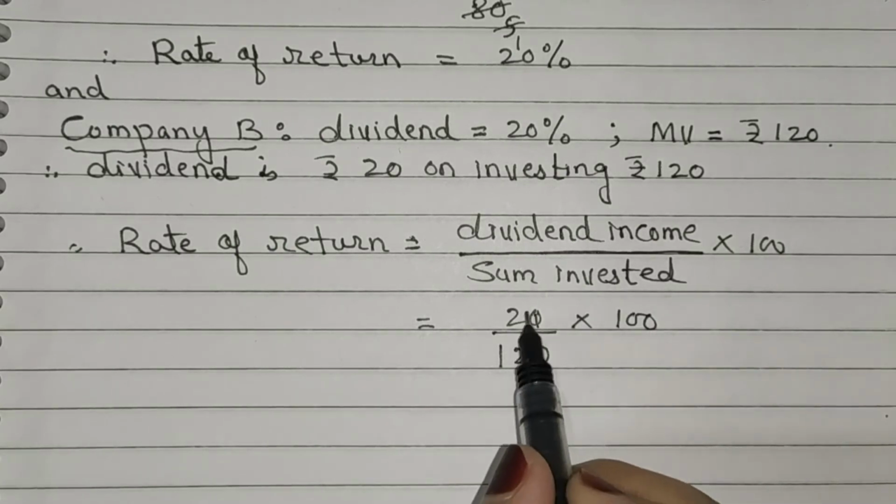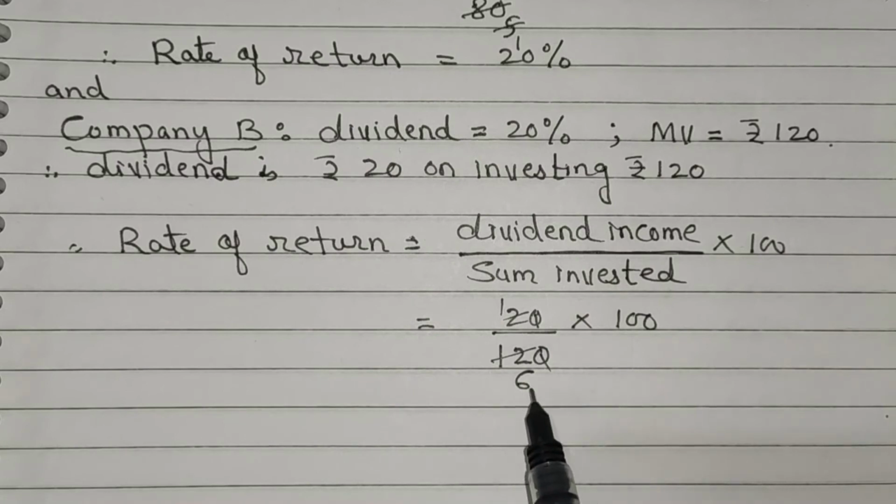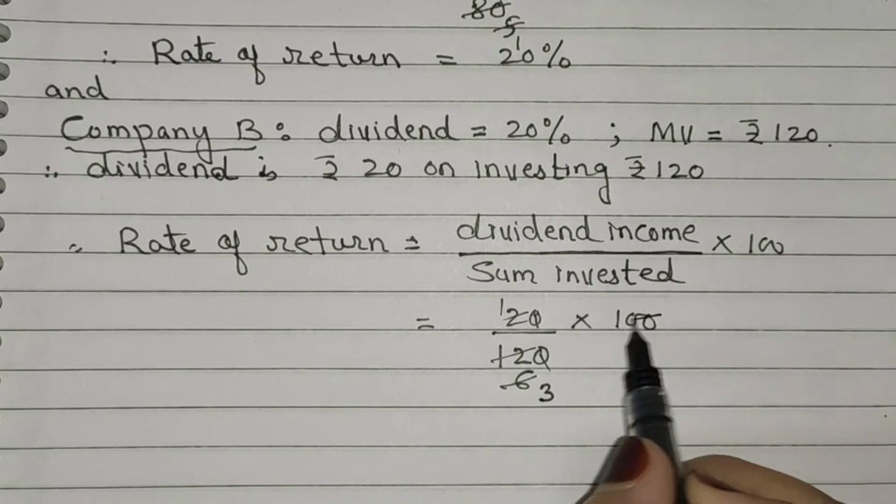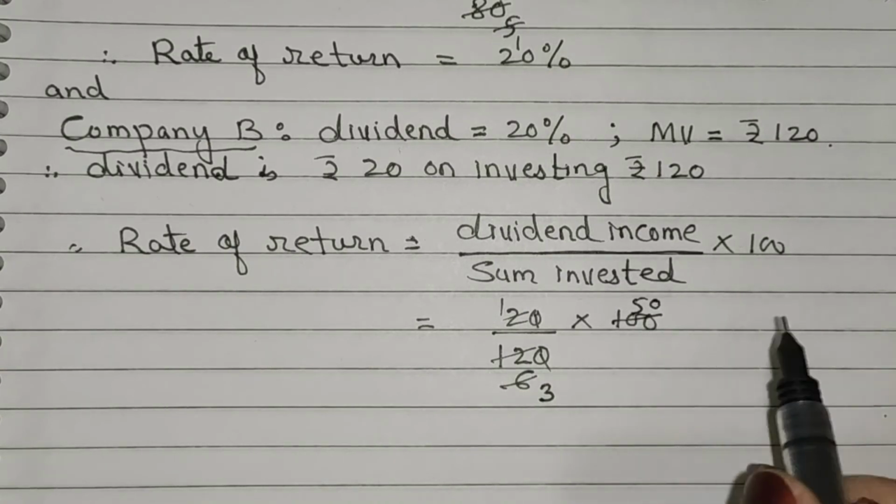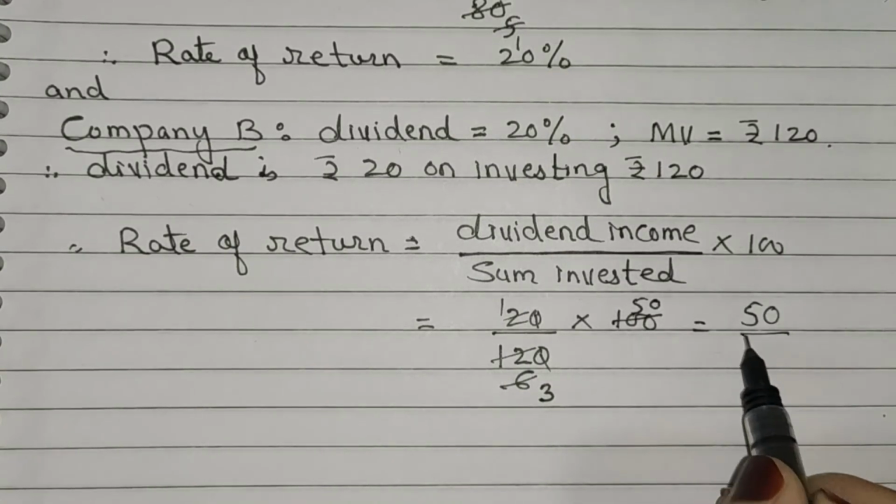Now 0 0 cancel, 2 1s are 2, 2 6 are 12. Now cancel here, 2 3s are 6, 2 5s are 10 0. Now we get here 50 upon 3.